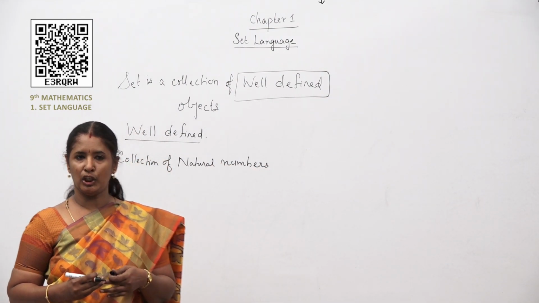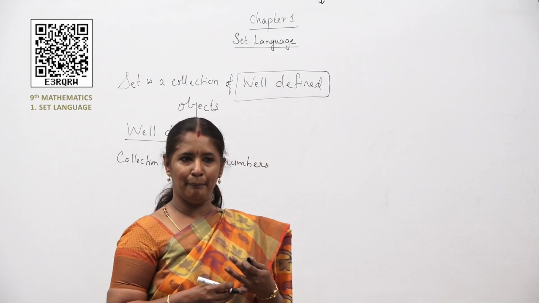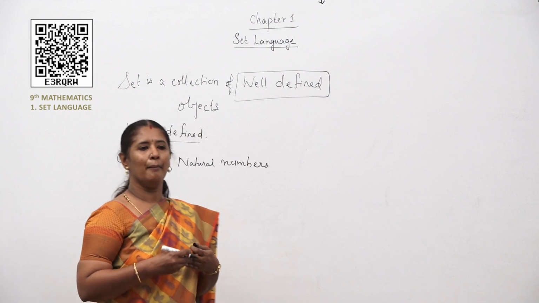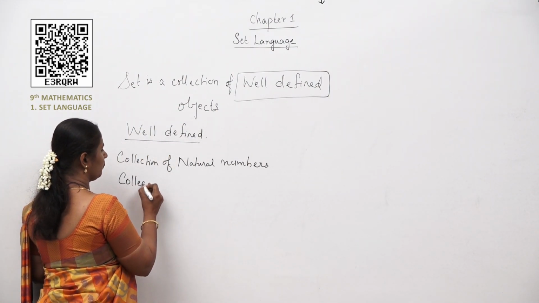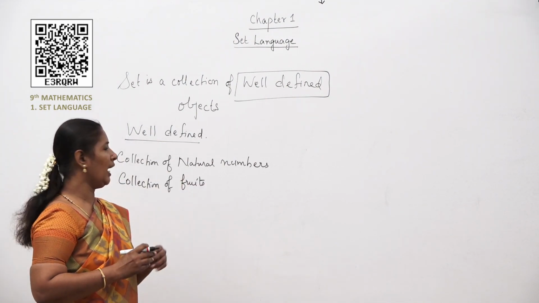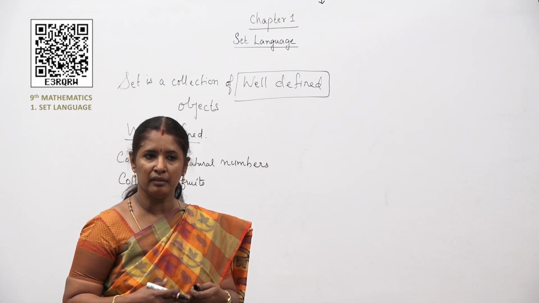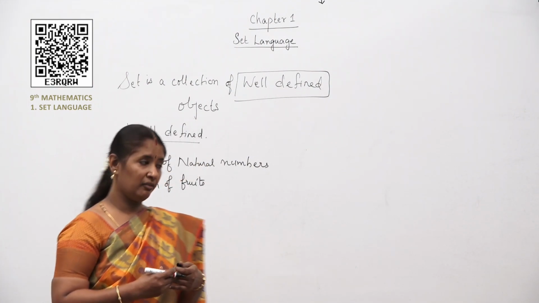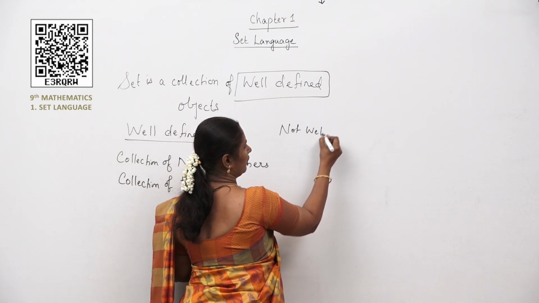Any other? Collection of fruits. What all fruits do you know? Apple, orange, mangoes and so on. So, collection of fruits. Now, these are well defined. You know what is a natural number, you know what is a fruit and so on. But whereas when I say not well defined,